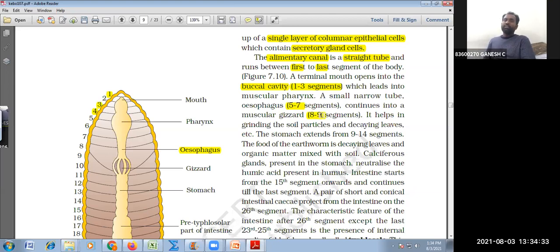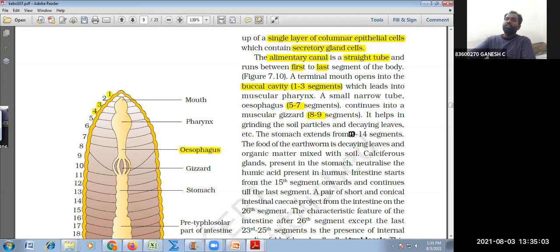See the muscular gizzard, it will be like this. If it is a bladed structure, you can see my hand, right? If it is twisting this way, the food will be broken down into smaller fragments, and therefore churning, crushing of food. Churning is the word we use scientifically. For your understanding, I'm saying crushing. Churning of food takes place in the gizzard, and then it moves on to the stomach.